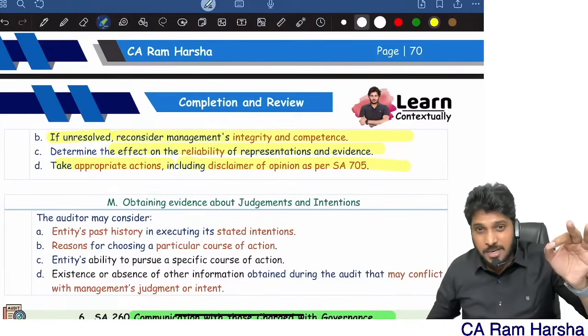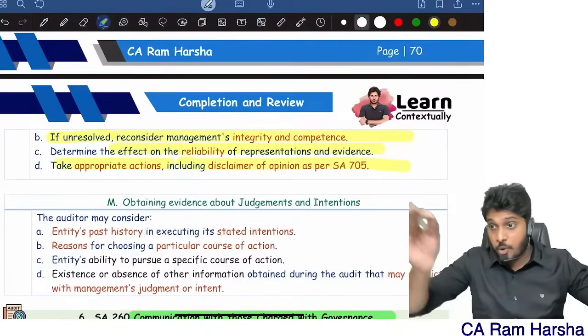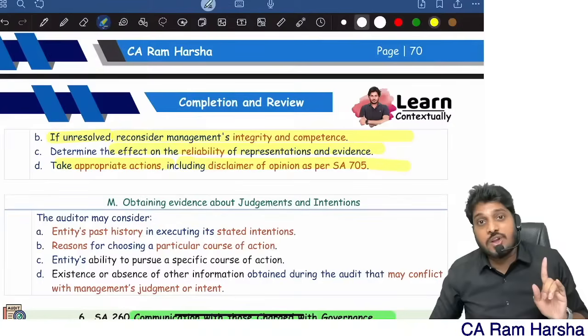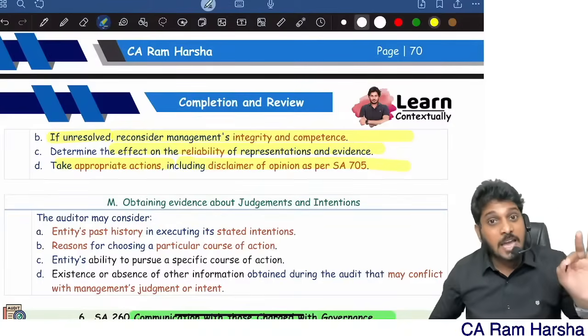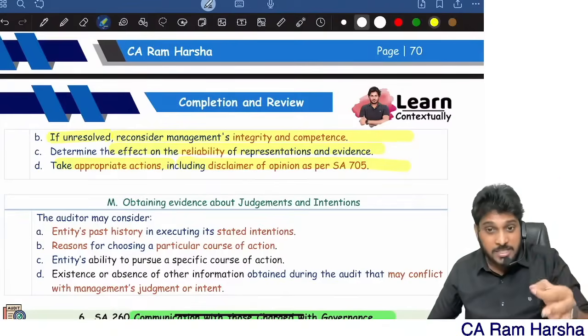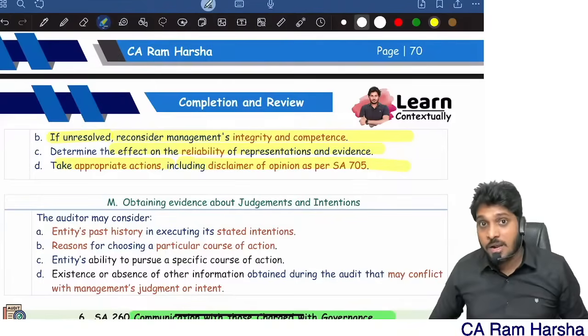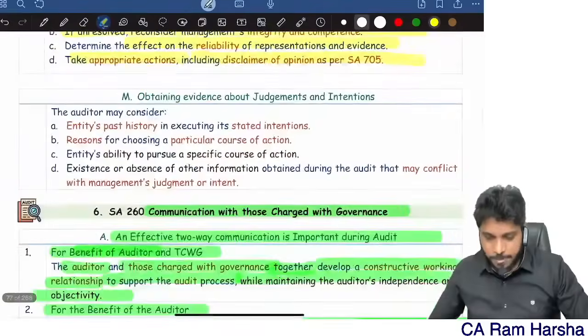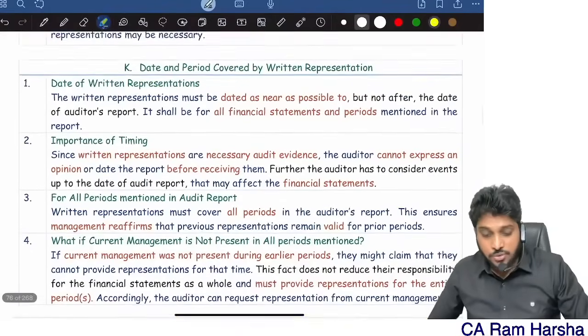If requested representation is not provided, or provided but not reliable, unreliable evidence or non-provision of evidence, in both cases I may give a qualified opinion, or worst case disclaimer of opinion. Because if representation is not available, or representation is not reliable, both lead to absence of evidence. If evidence is not available, I may give a modified opinion. Next, so that's about conclusion and reporting.